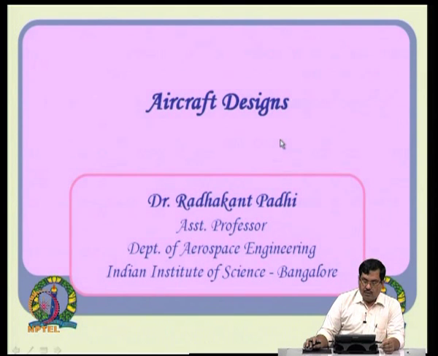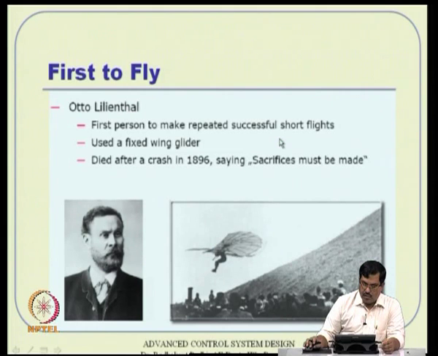First of all, there are various aircraft designs. If you see, the first to fly probably goes to this gentleman here. His name is Otto Lilienthal, and he was the first person to make repeated successful short flights. Mimicking a bird, he attempted that, essentially using a fixed wing glider, and he died in a crash in 1896. He knew the risk involved, and he kept saying that sacrifices must be made, and that is a great sacrifice in fact. So, he is the first person to attempt flying like a bird.